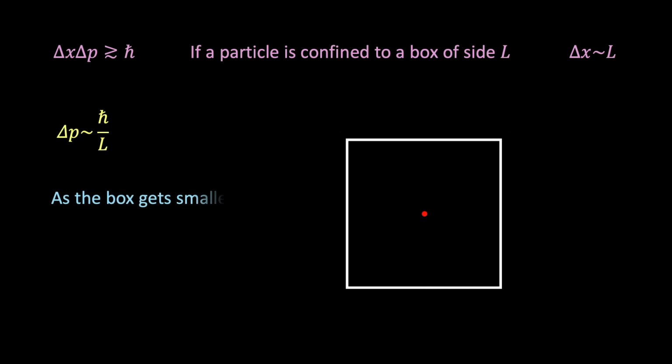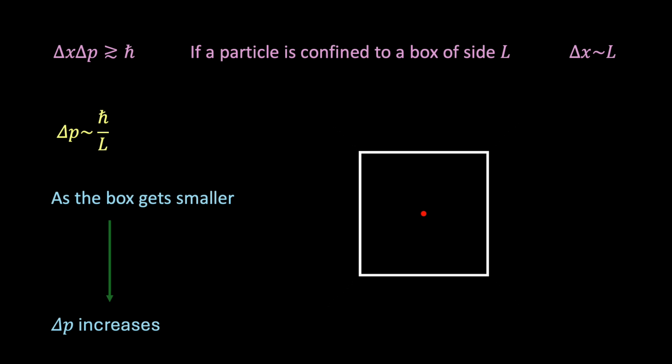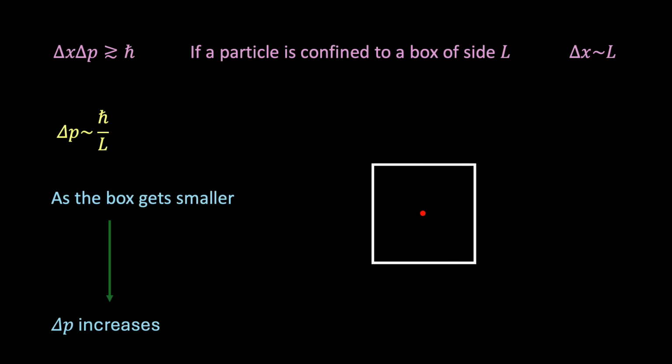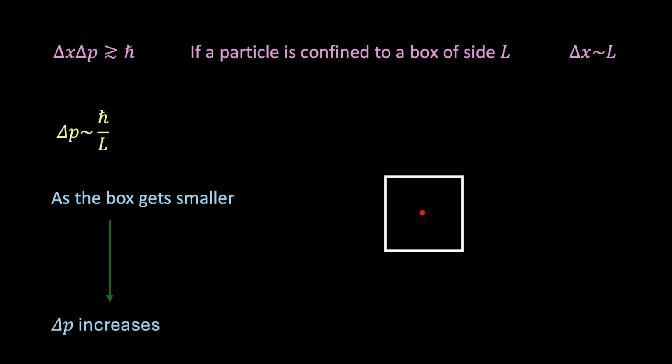And so we see that as the box gets smaller, the uncertainty or spread in momentum values increases. And if the box is made small enough, then the uncertainty in momentum will get so large that it would be possible for the particle to have relativistic velocities and momenta. And as we've already seen, for a particle in the ultra-relativistic limit, the relation between energy and momentum can be approximated by E equals pc, and therefore we can write the uncertainty in energy as delta E is roughly equal to c times delta p.